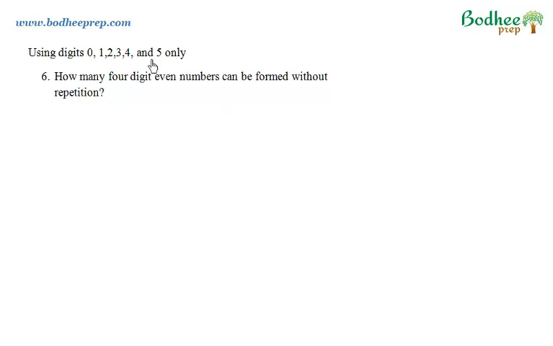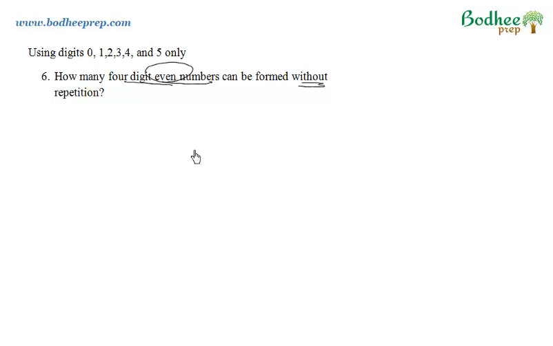Now let's take this question. We have to use 0, 1, 2, 3, 4 and 5 to make a 4-digit even number without repetition. In the previous case, since 0 was not there, there was a symmetry kind of thing: the number of odd place and even place digits were in the ratio 3:2. So we could directly apply the second alternative which we discussed in the last question.